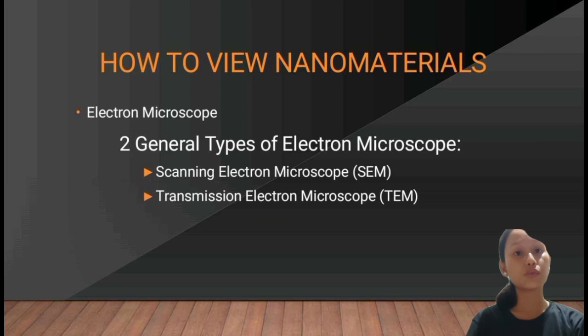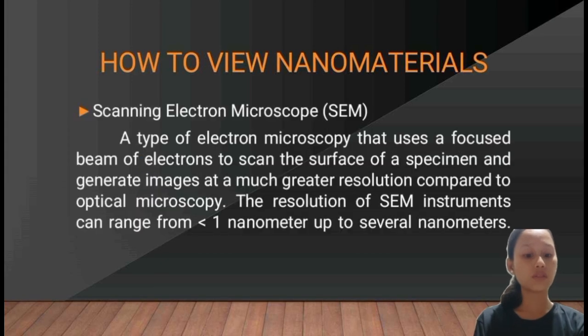There are two general types of electron microscope, the first of which is the scanning electron microscope. It is a type of electron microscopy that uses a focused beam of electrons to scan the surface of a specimen and generate images at a much greater resolution compared to optical microscopy. The resolution of these instruments can range from 1 nanometer up to several nanometers. With scanning electron microscopy, we can see the images and also the nanoparticles, because it scans.